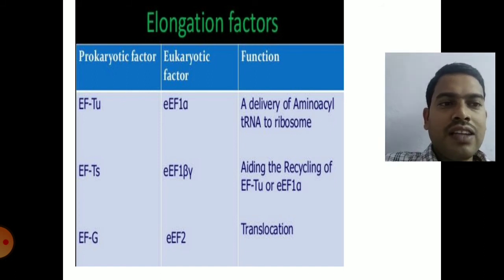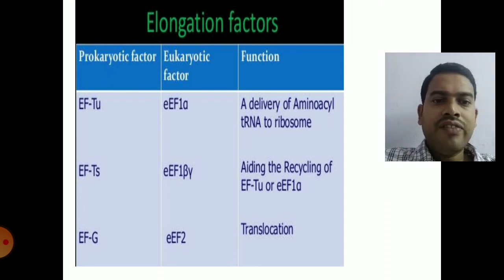And the process of translocation of the ribosome, so movement from one codon to another codon, is called translocation. And this translocation is mediated by EFG GTP in the case of prokaryotes. So in eukaryotes the same function is done by elongation factor EF2.